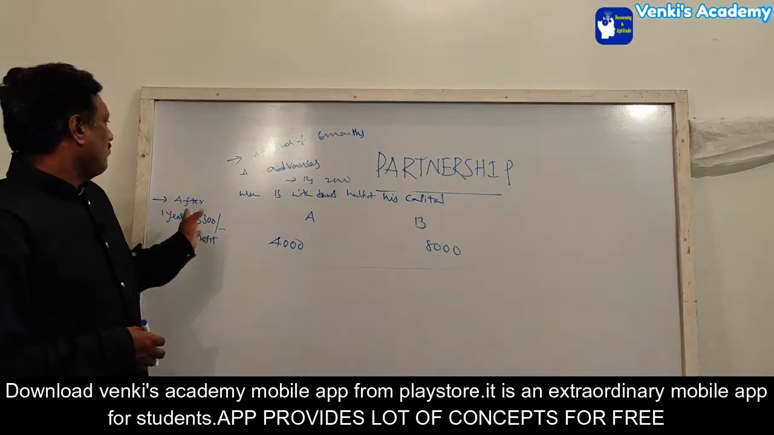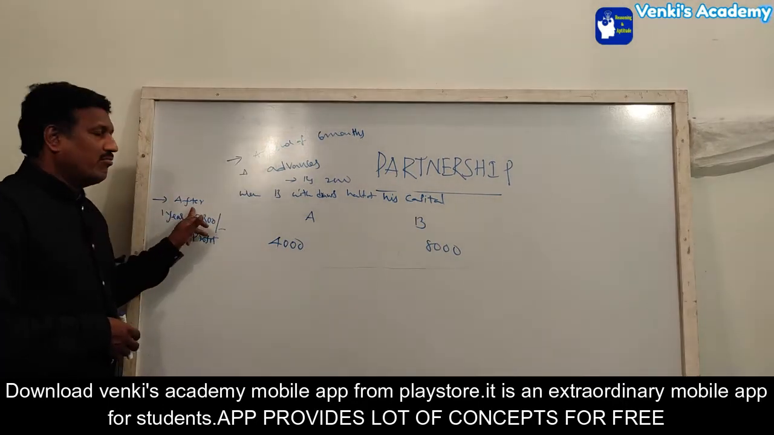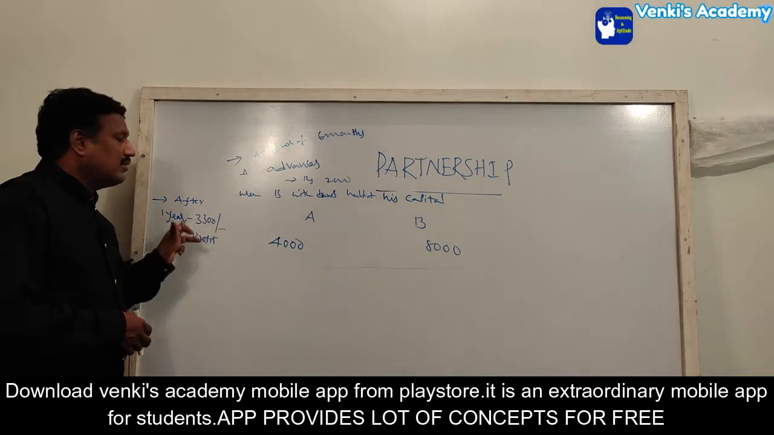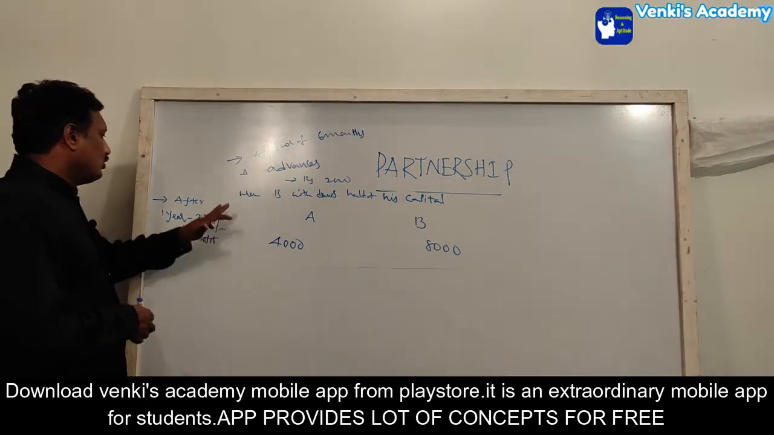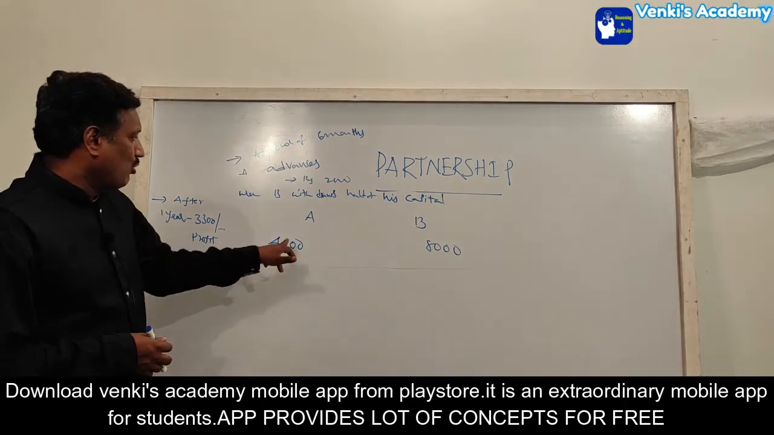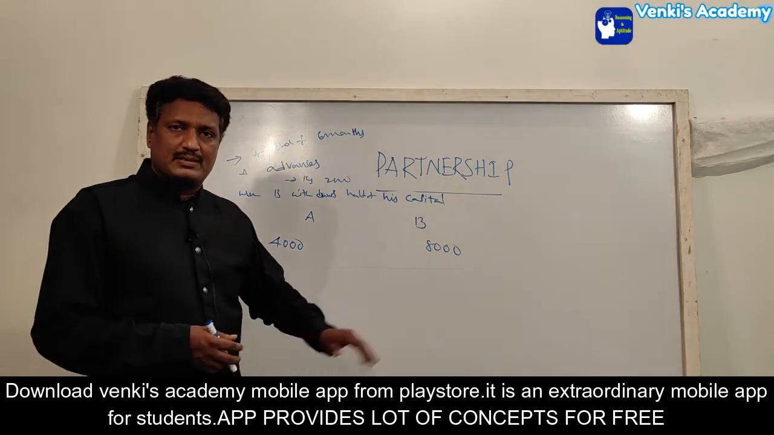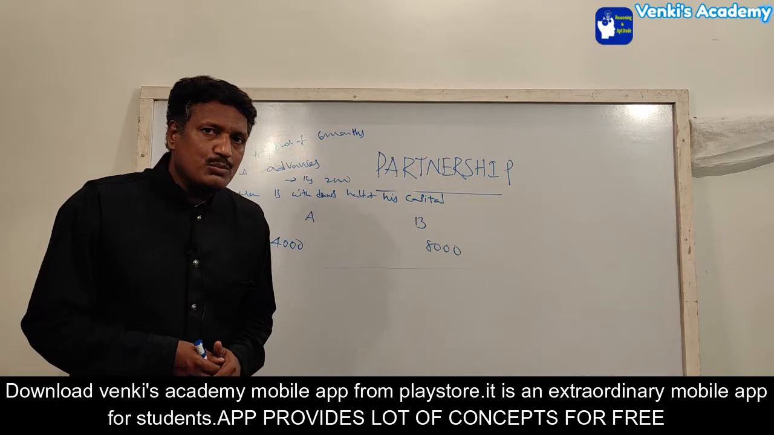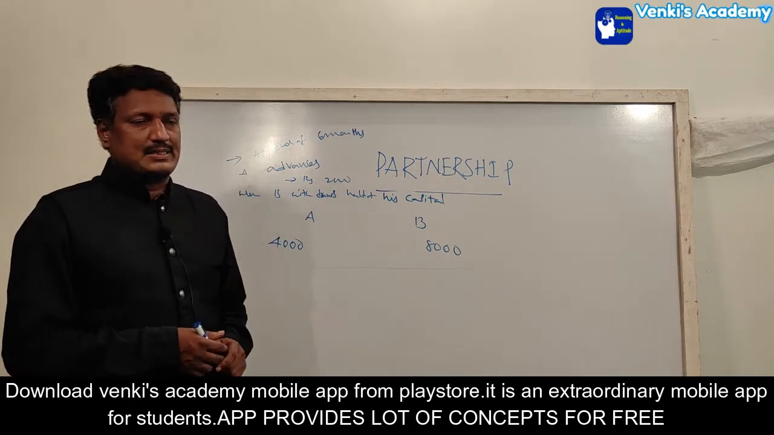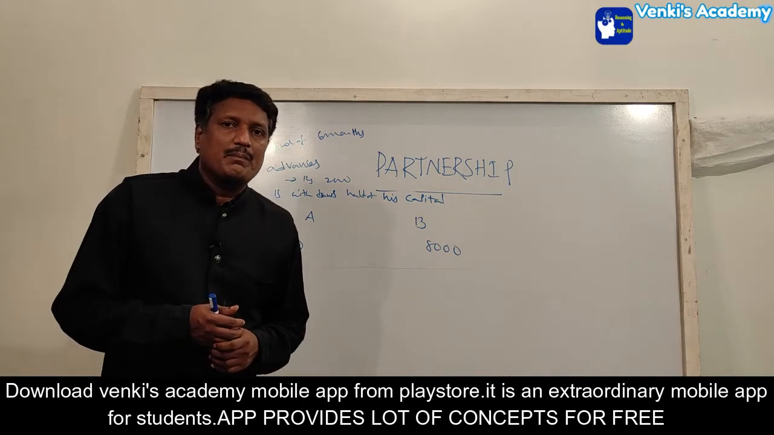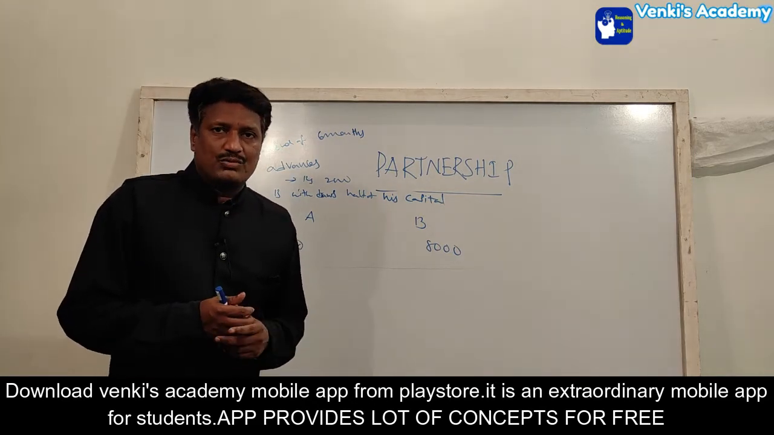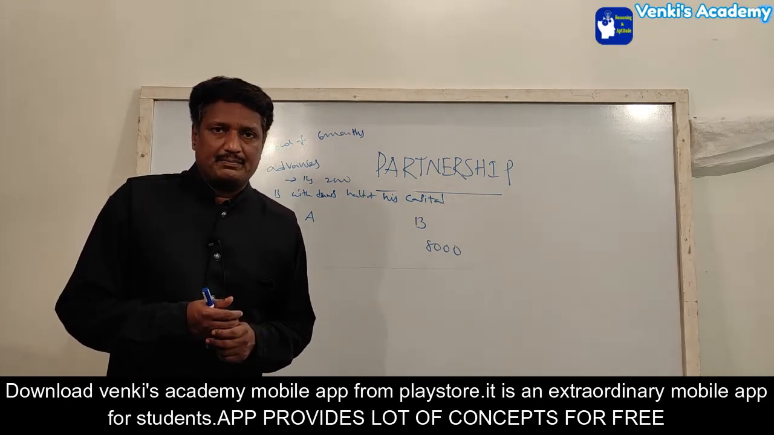So at the end of 1 year, their profit was divided. The total profit is 3,300. Out of the 3,300, find the share of A: how much A gets, and how much B gets of the profit. Now we have to distribute the profit to each person, how much they get. So this problem exclusively involves a change of the investment for a certain period. Let us see.